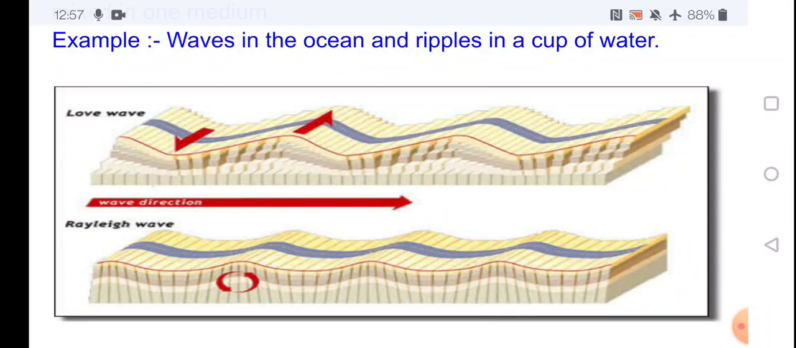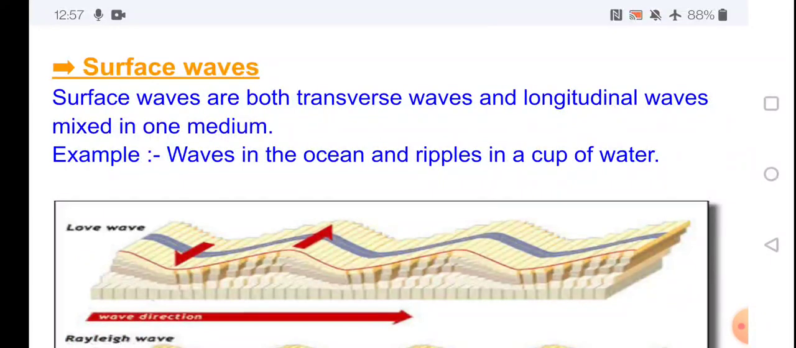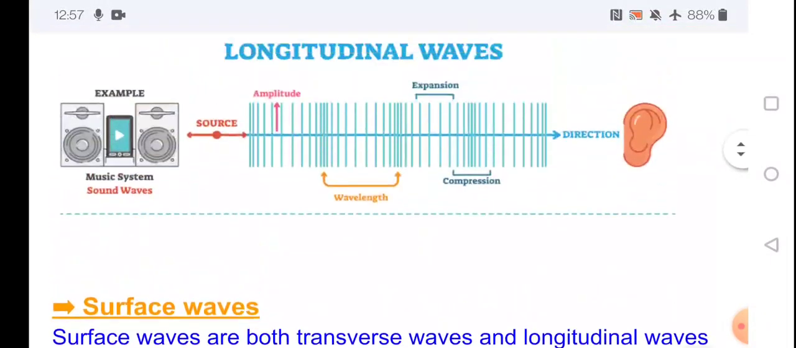In the first picture, the red arrow mark shows the direction of vibration of the particles. In the second picture, see the red arrows that show the direction of propagation. How the particles vibrate. Surface waves are both transverse and longitudinal waves mixed in one medium. Examples are the waves in the ocean and ripples in a cup of water.